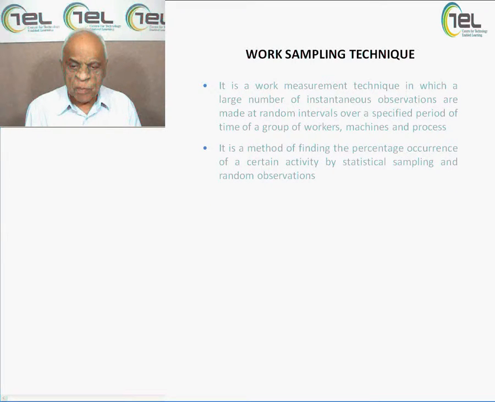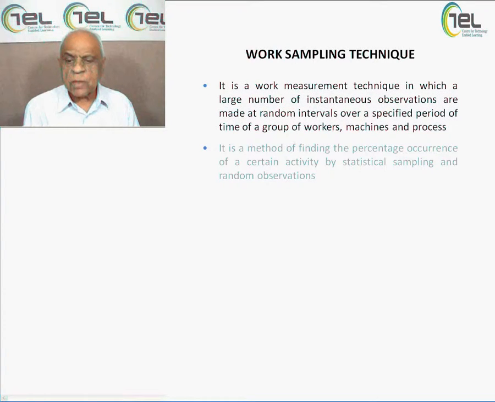Now, the work sampling technique. We have seen the various types of allowances; now how do we carry out work sampling? What are the techniques we take into consideration? What we are going to discuss here is a work measurement technique in which a large number of instantaneous observations are made at random intervals over a specified period of time of a group of workers, machines and processes.